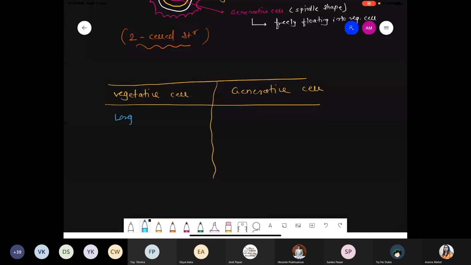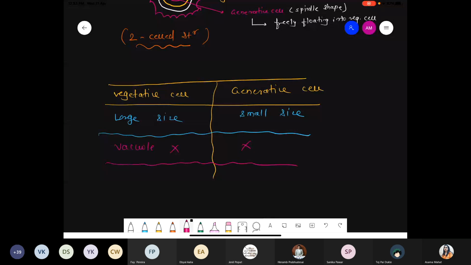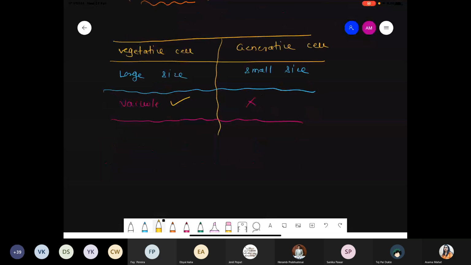The vegetative cell is large in size, and the generative one is small in size. In the vegetative cell a vacuole is present, which holds reserved food material and is responsible for maintaining osmoregulation. Such a vacuole is absent in the generative cell but present in the vegetative cell. And the next point, reserved food material.